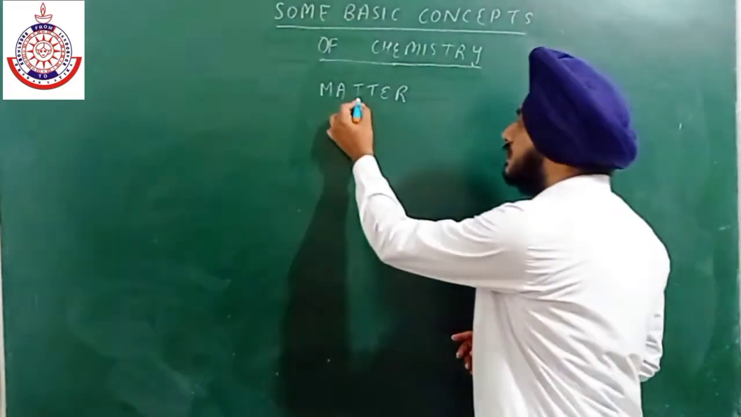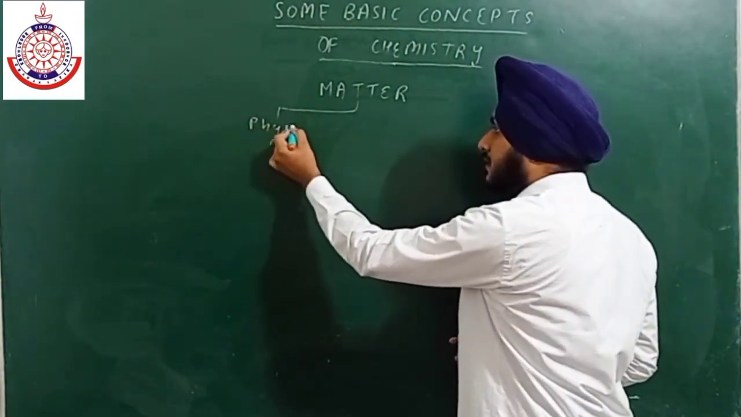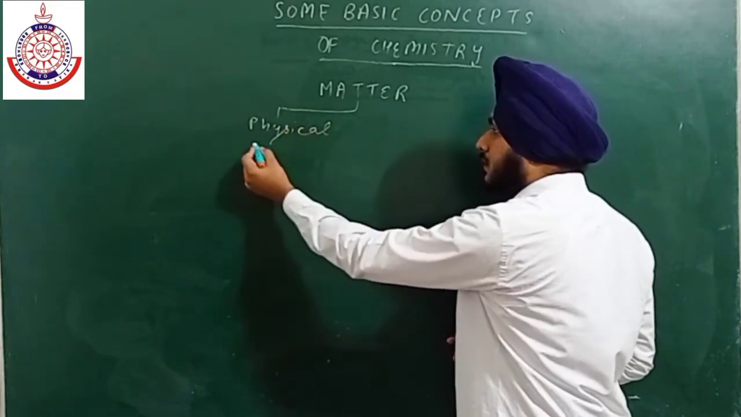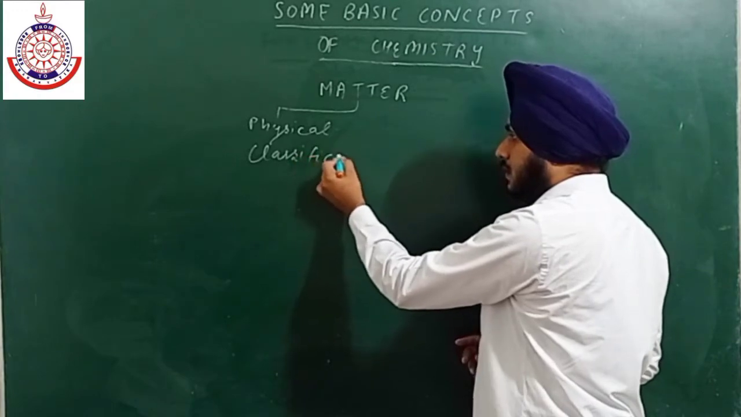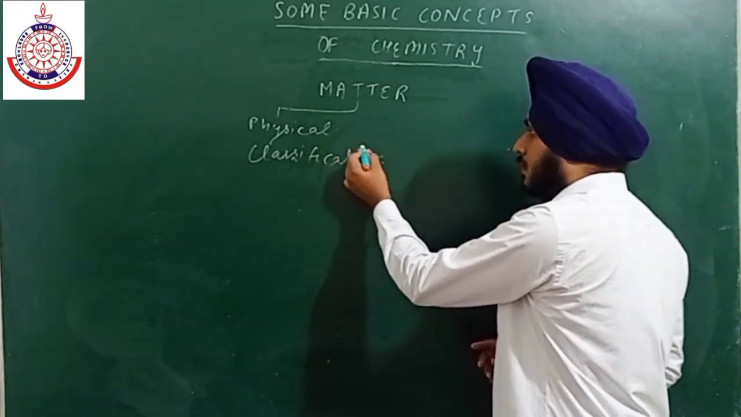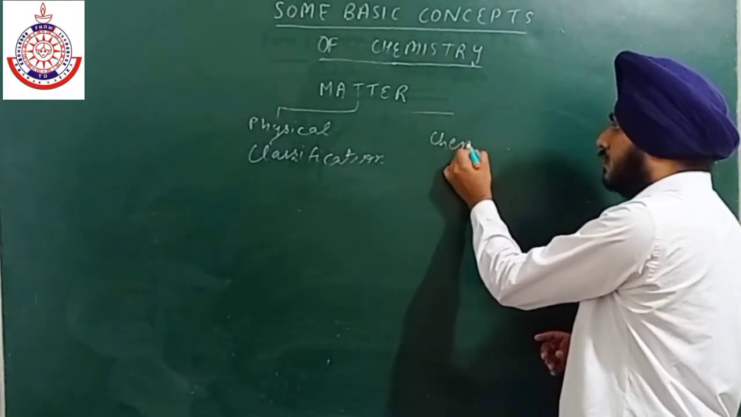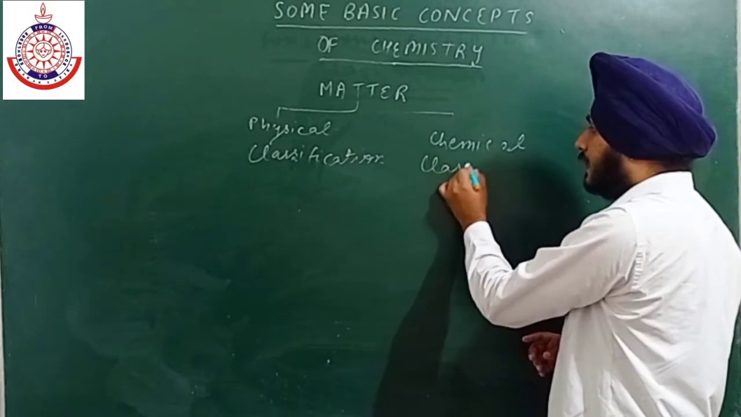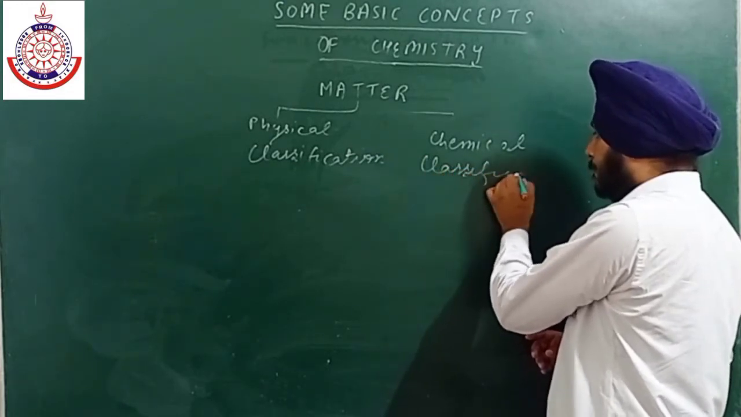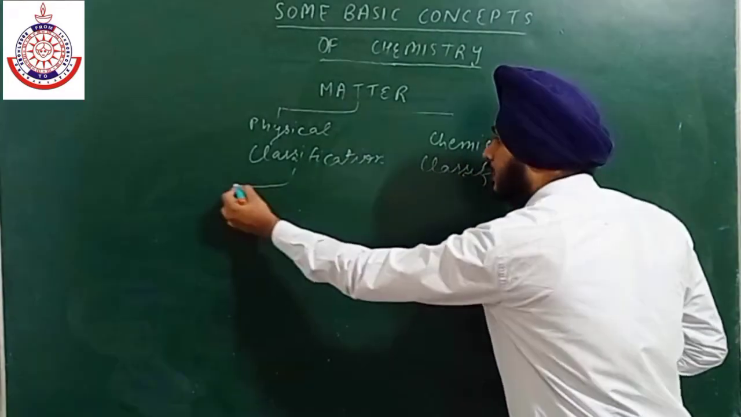First is physical classification, and the second one is chemical classification. So in physical classification, we have solid, liquid, and gases.